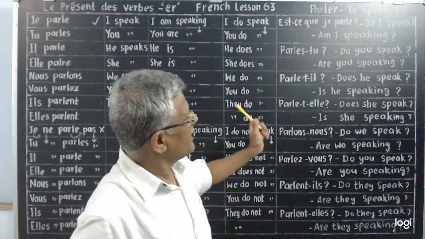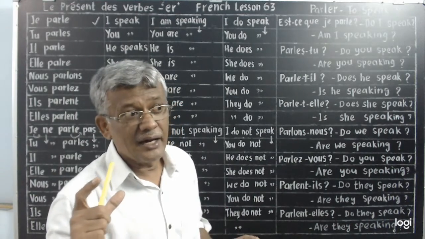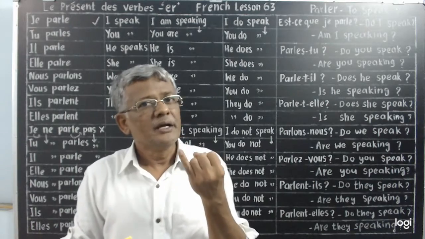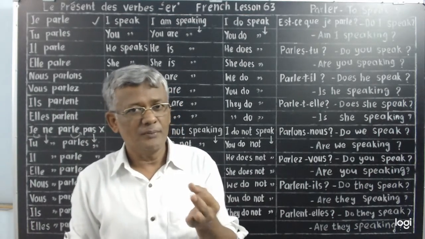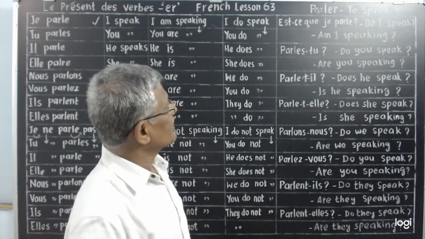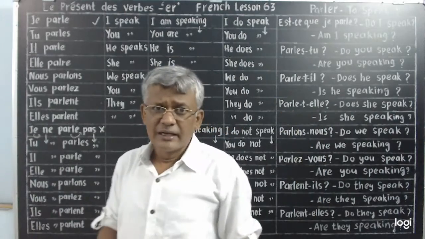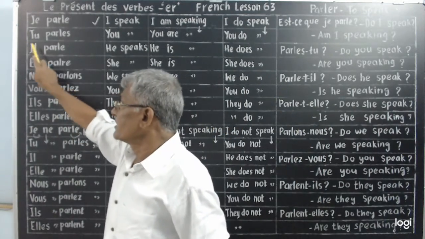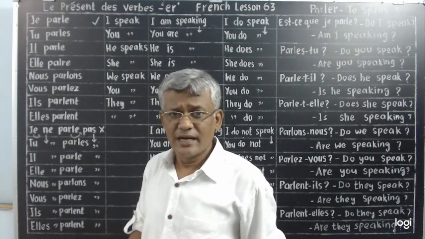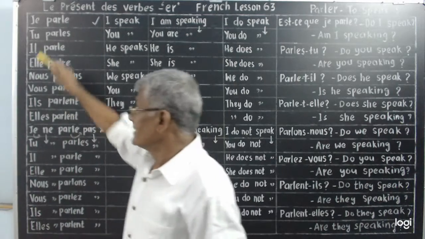These are the 3 forms of conjugation. Affirmative form, interrogative form and negative form. Affirmative, negative and interrogative. So just go through that carefully. This est-ce que can be added anywhere. Adding est-ce que here, it's not a mistake. It is correct only. Understand? Okay, fine.